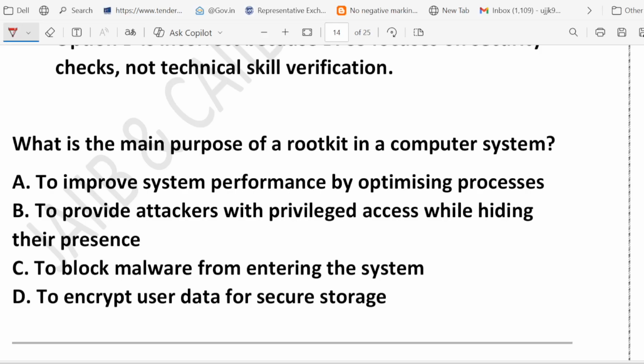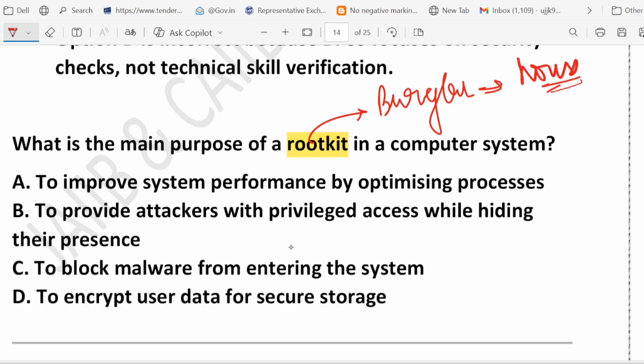You know what a rootkit is? Let me talk about it. Whenever we talk about a rootkit, it is a kind of burglar who not only breaks into your house, but also hides in the attic, so you never know that they are there. So friends, option A is wrong because a rootkit does not make your computer faster; it makes it vulnerable.